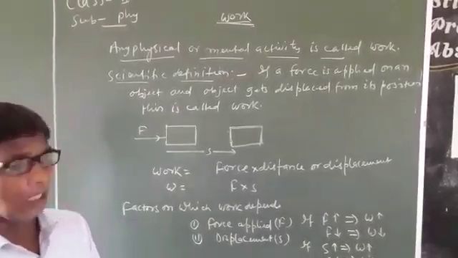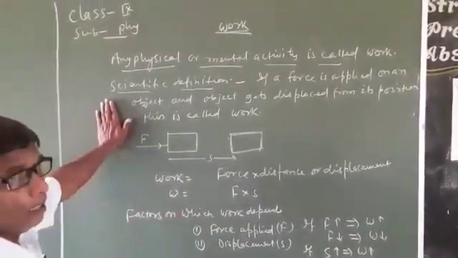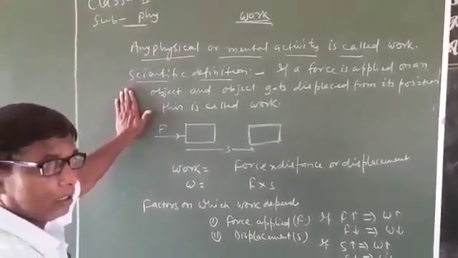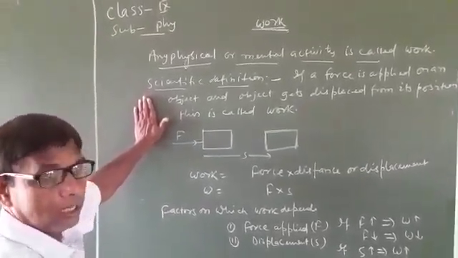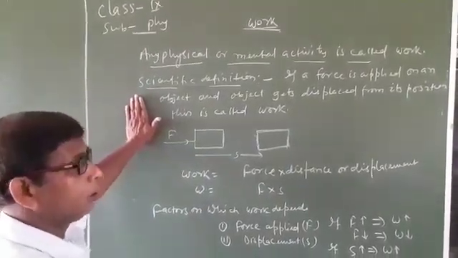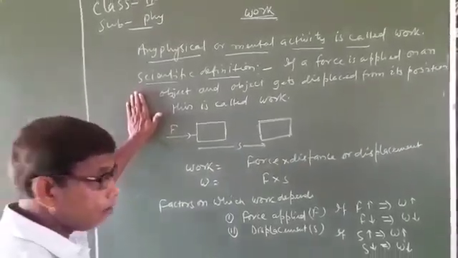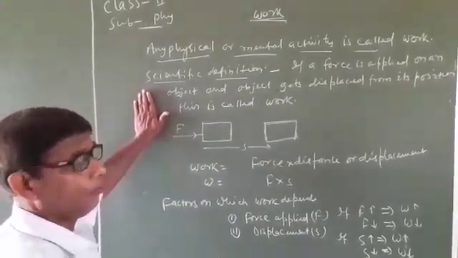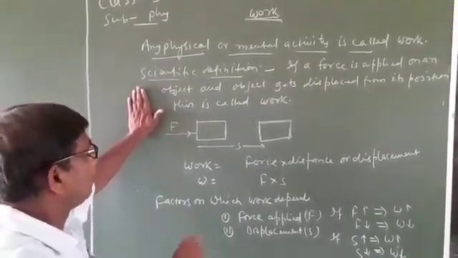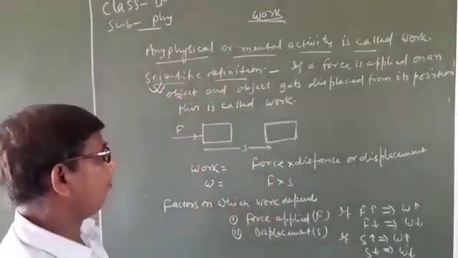Suppose that any student, any person is pushing the wall and the wall does not move. In science, no work is done. If any person tires by pushing or pulling a wall or any other thing, in terms of science, zero work is done, no work is done by that person. So you have to write in your examination only the scientific definition of work.